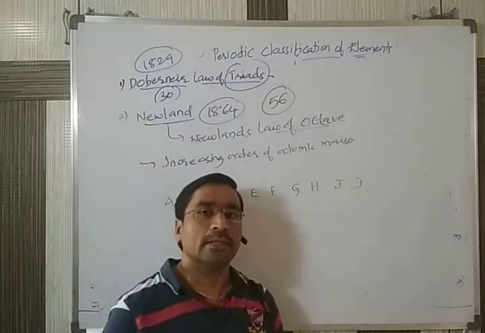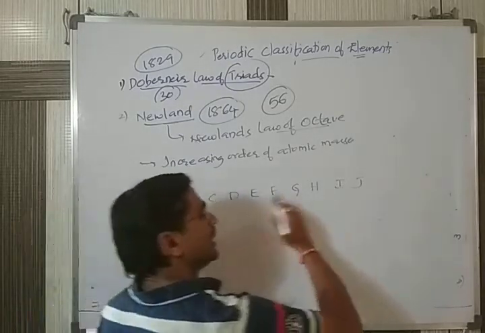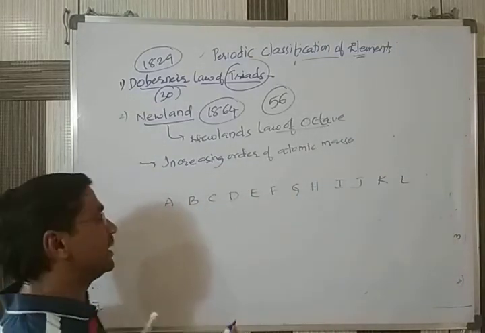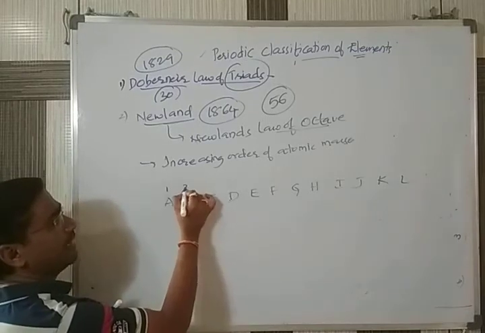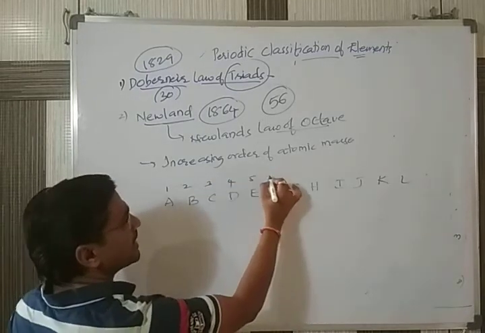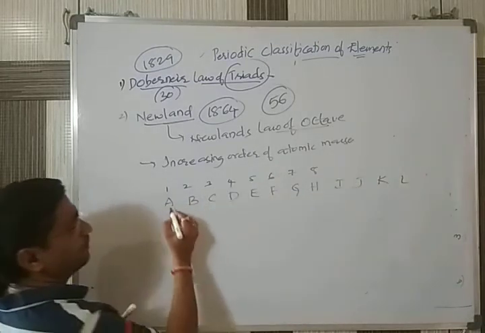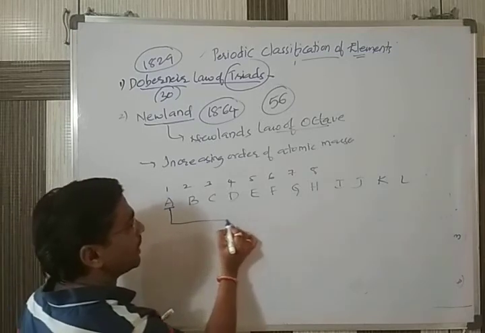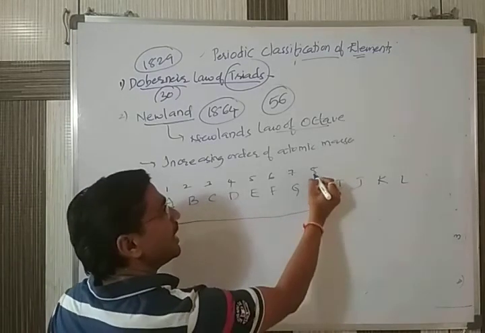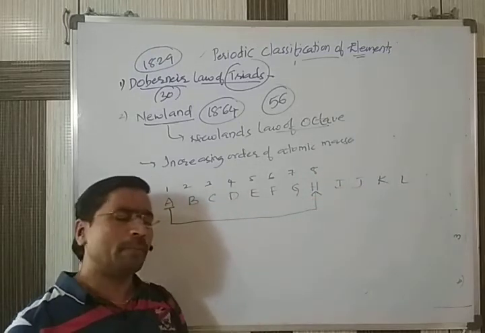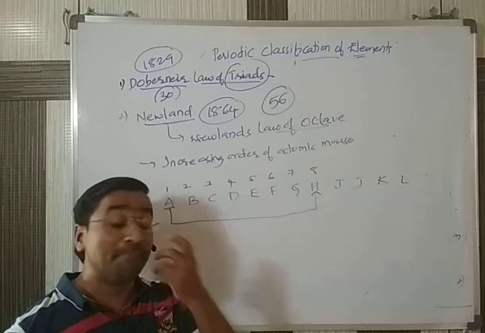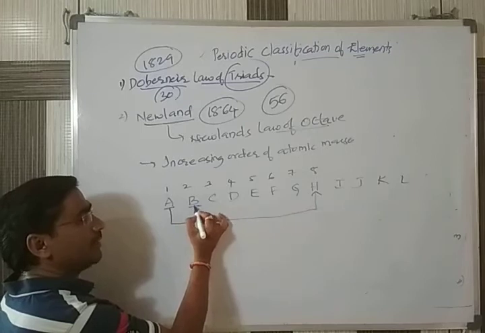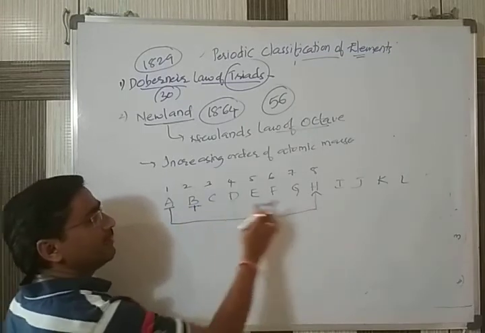He observed one point: the properties of the first element are similar to the properties of its eighth element. The first element is A, and it shows properties similar to its eighth, which is H. A property may be some color or smell. Similarly, from B, the eighth element will be I.